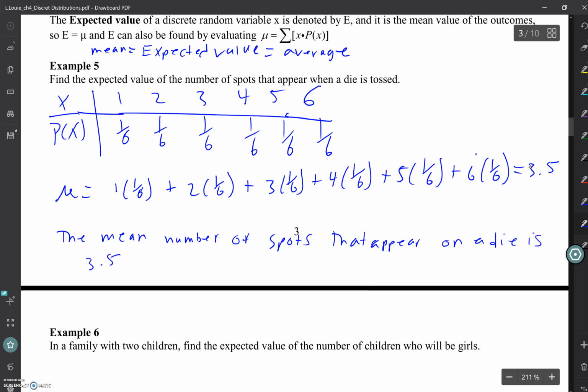Now you might say that's not possible, right? You can't have half of a dot on a dice. But this is saying you've rolled the dice a bunch of times and it's just the average number that comes up. It's not saying that is the amount you get. It's just saying if you do it a bunch of times, that's about the mean that you're going to get when you go through it. Questions on that?